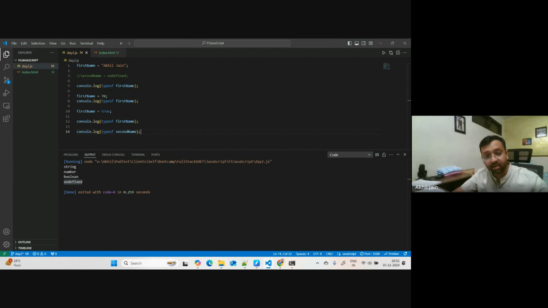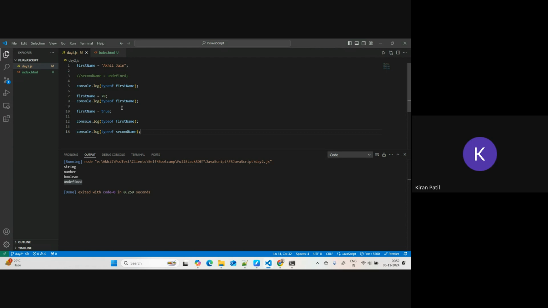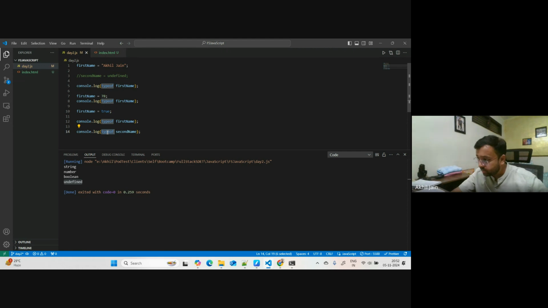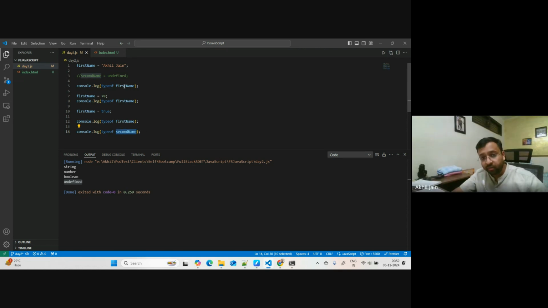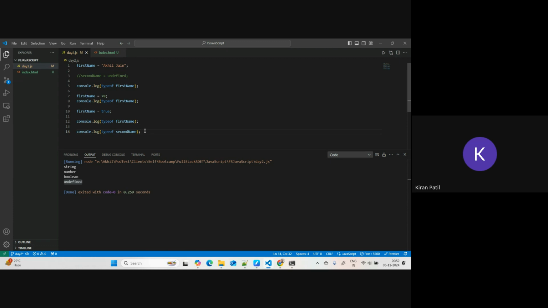Yeah, Kiran, please, ask. Why are we using typeof before the second name? Typeof is a keyword provided by JavaScript which helps you to know what kind of data type your variable is of, and I want to print out the data type of these variables. Okay, sorry, I somehow missed that. No worries, no worries.